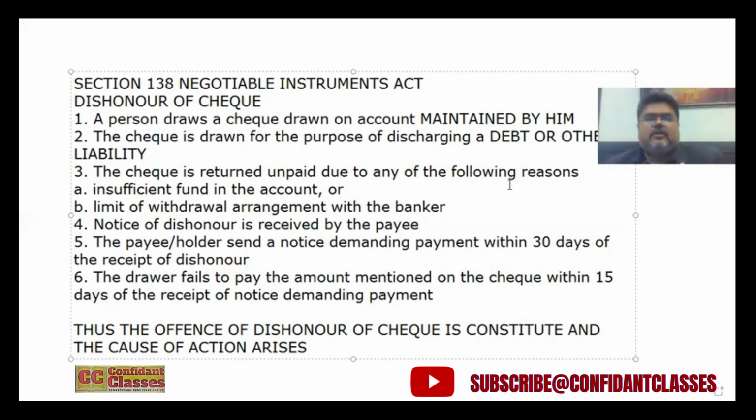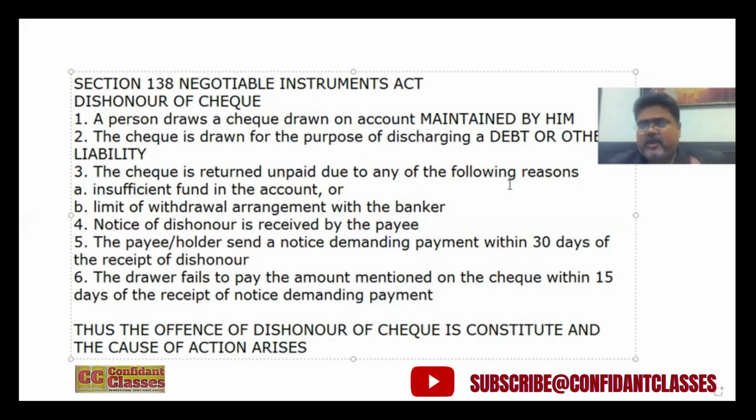Then the fourth element is notice of dishonor is received by the payee, right? So the one who had deposited the check in the bank receives a notice of dishonor, receives the notice along with the check on which it is written insufficient fund or limit arrangement or stop payment. So you have to note the date on which the notice is received, because from that date, the countdown of 30 days will begin, within which the payee or the holder of the check must send a notice demanding payment to the drawer, right? So a notice must be sent to the drawer demanding payment.